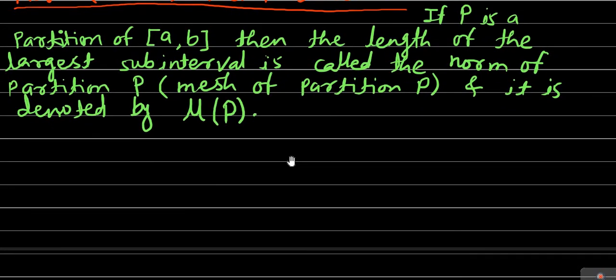From this definition it is clear that mu of P, the norm of the partition, is always the length of the largest subinterval.